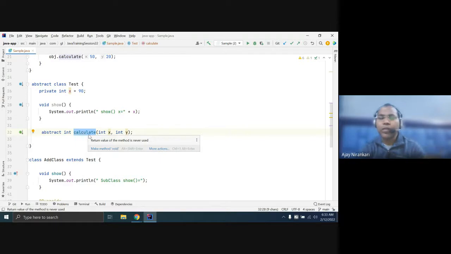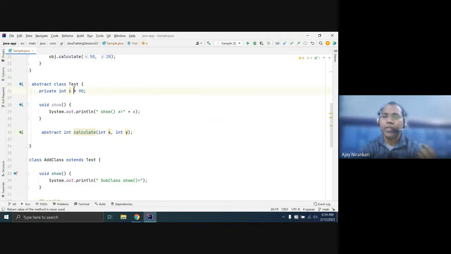Some subclass says I want multiplication, some says I want division. This is the responsibility of a subclass. The Test class designer says I want my Test class to have one calculate method, but what the logic should be will be decided by the subclass.